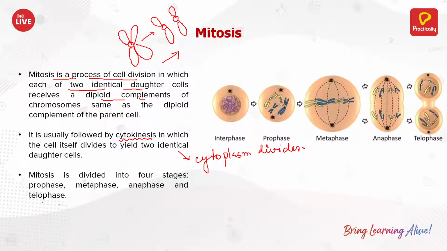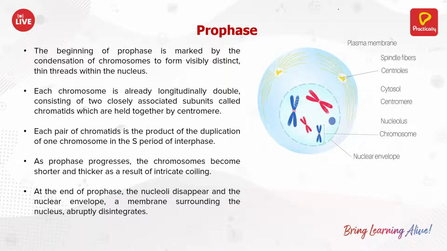Okay, and mitosis is basically divided into 4 stages: prophase, metaphase, anaphase, and telophase. So there are 4 stages: P, M, A, T. Okay, now prophase. The first phase is prophase.